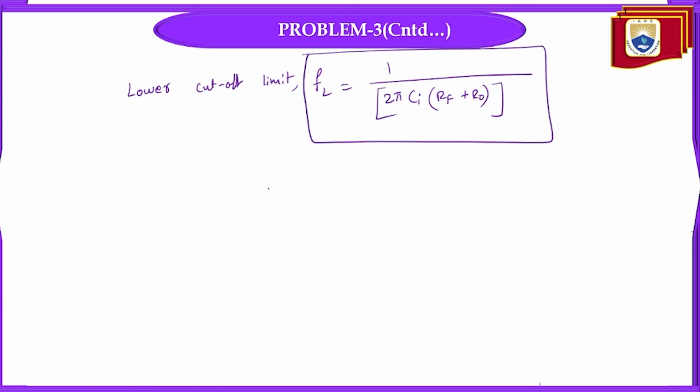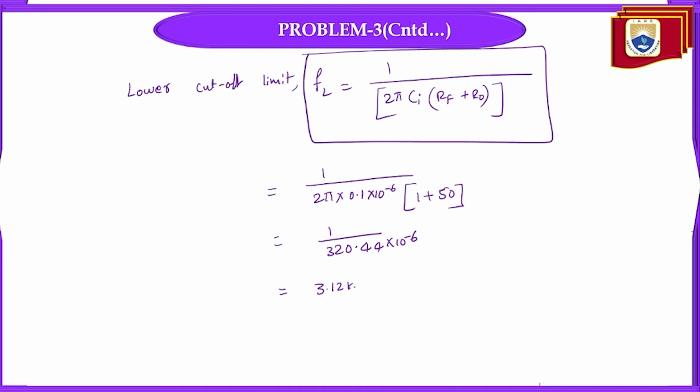Substituting the values: 1 by 2 pi, Ci value is given as 0.1 microfarads, and the feedback resistance is 1 and the output resistance is 50 here. So 1 by 320.44 into 10 power minus 6. Approximately, we will get it as 3.12 kilohertz. This is the lower cutoff frequency or lower cutoff limit.